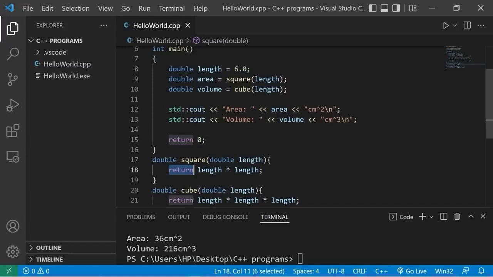If you need to return a value back to the spot in which you invoked a function, be sure to list the data type of what you're returning.